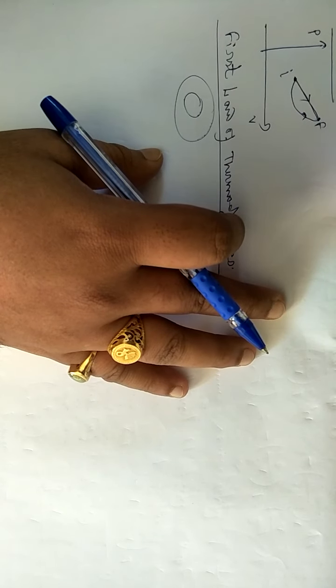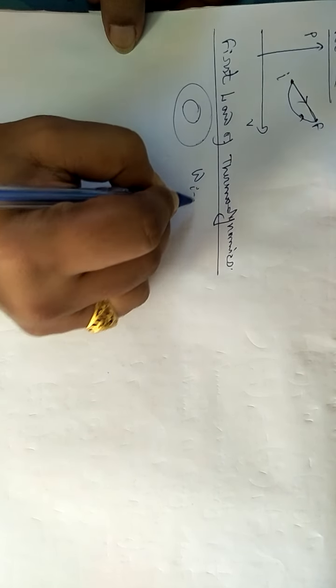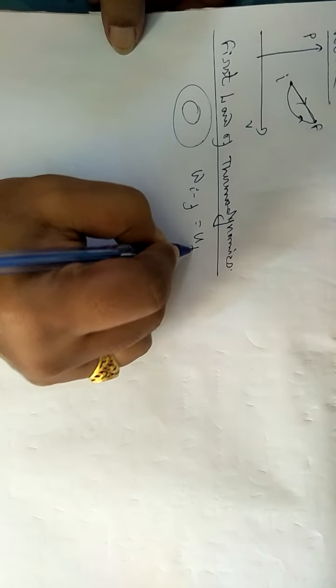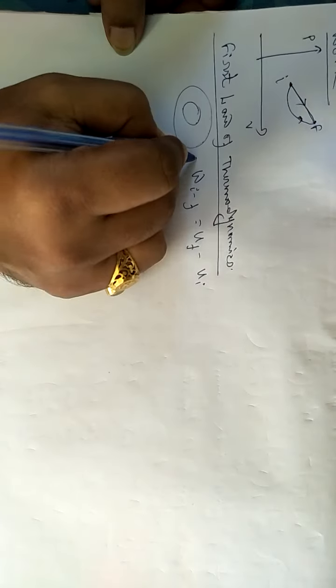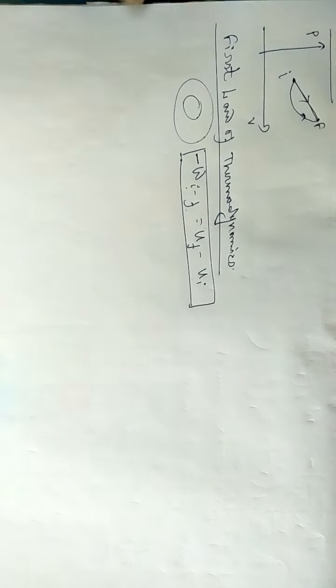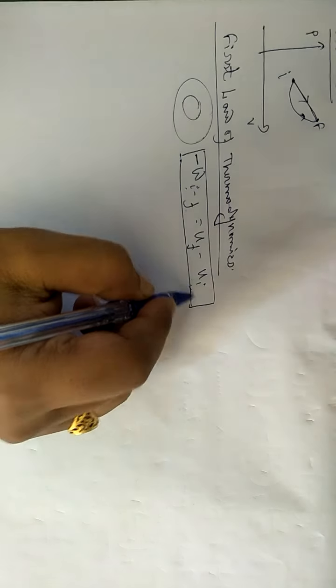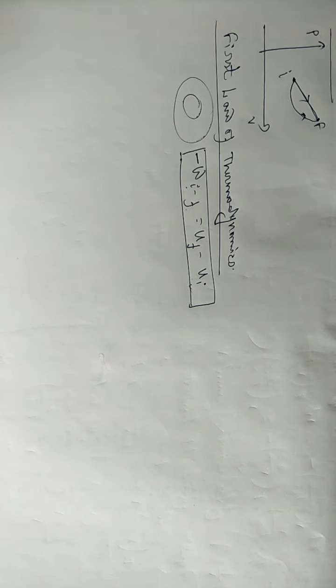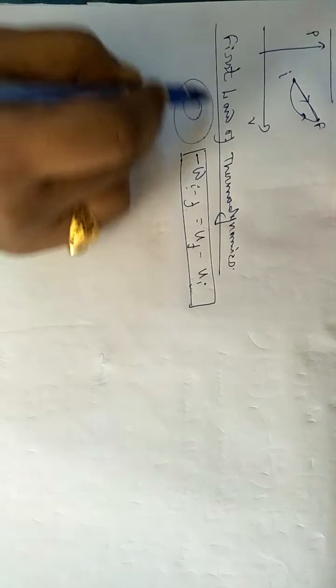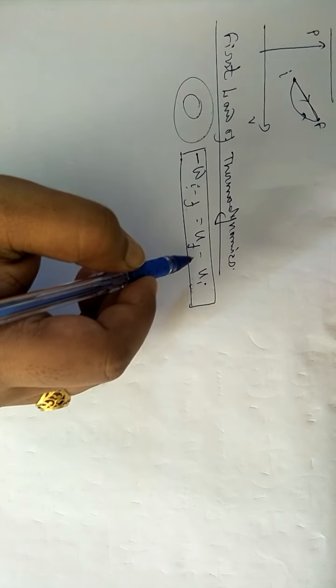If the system is not surrounded by the environment, then we can easily write W initial to final equals minus (UF minus UI), with a negative sign. W means the work done, initial to final, and UI is the initial internal energy and UF is the final internal energy. But if the system is surrounded by some environment or surroundings, this law will not be applicable.